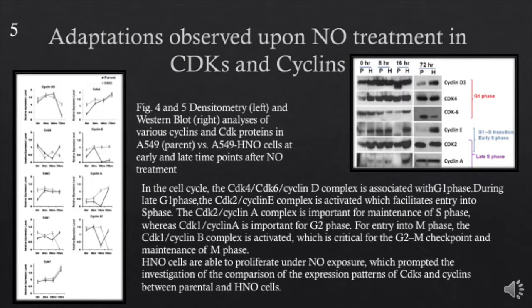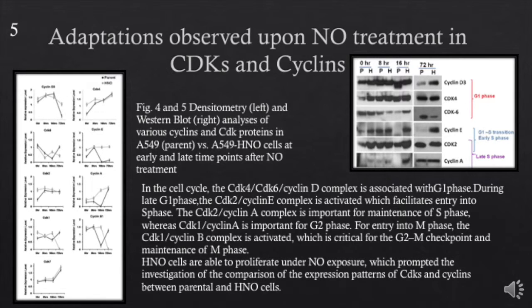The CDK2 cyclin A complex is important for maintenance of the S phase, whereas CDK1 cyclin A is important for G2. Now, for entry into the M phase, the CDK1 cyclin B complex is activated, which is critical for the G2M checkpoint and maintenance of the M phase.